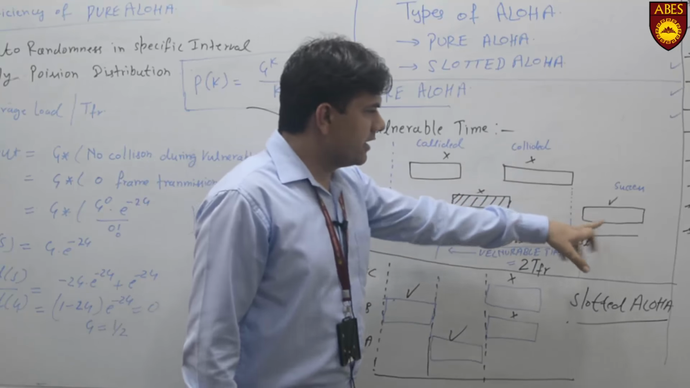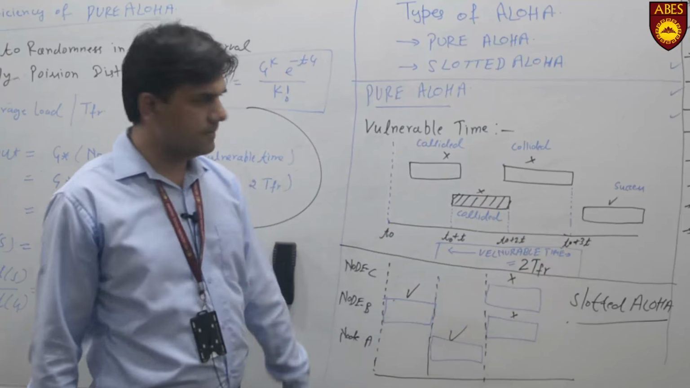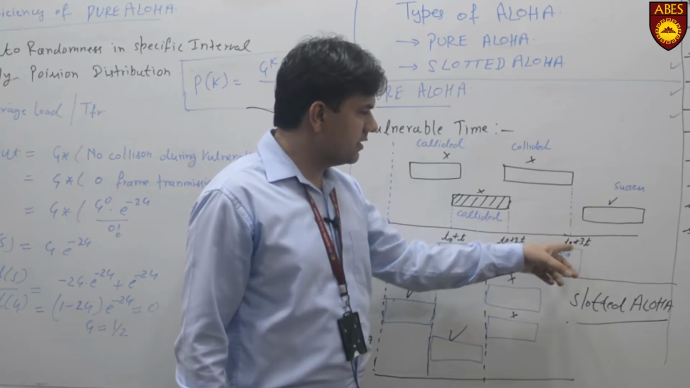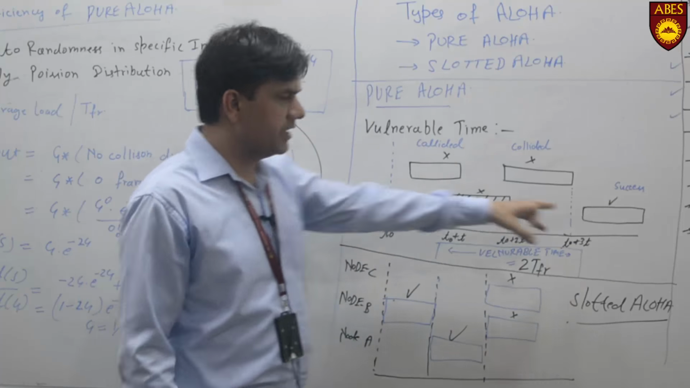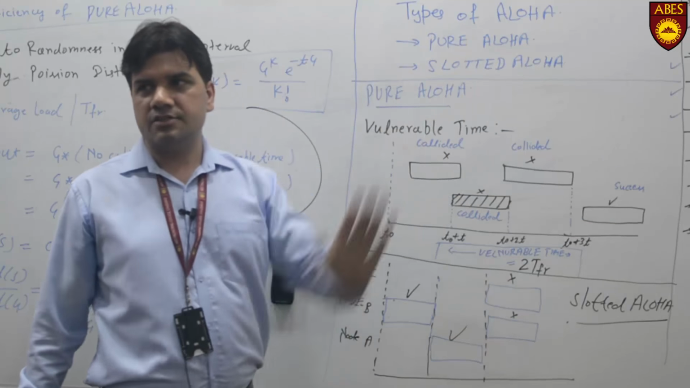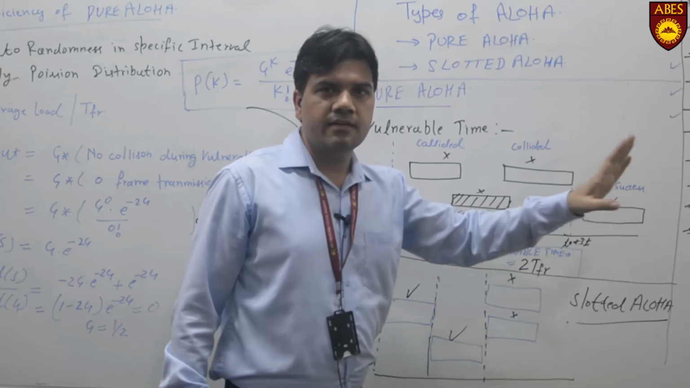So this is the case when there is a sufficient gap between the frame transmissions. At T naught plus 2T time and after, until T naught plus 3T time, this particular node is transmitting this frame, and there is no collision with the transmission of other frames. That's why this is successfully received.